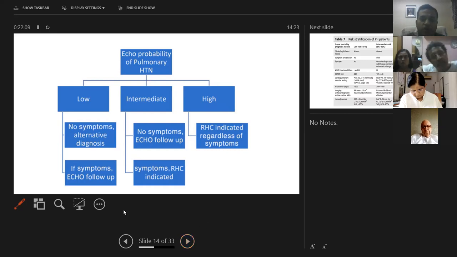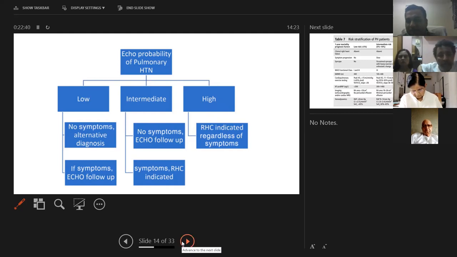Similarly, if based on your echo findings you are getting something which is intermediate probability, which is TR jet of 2.8 to 3.4 and has other echo findings, if the patient has no symptoms, you will only follow up with echo. If the patient is symptomatic, you have to do right heart catheterization. And if the patient is on a high probability, that is TR jet velocity of more than 3.4, you need to do a right heart catheterization. There is no question about it.